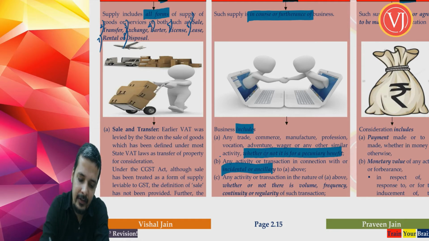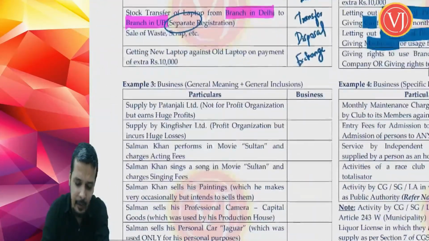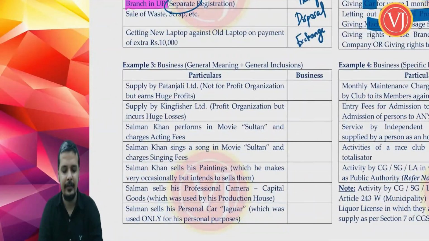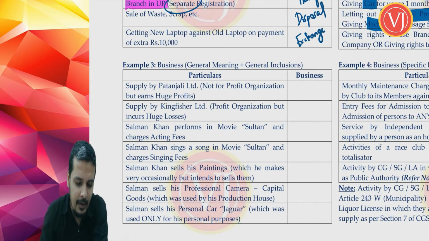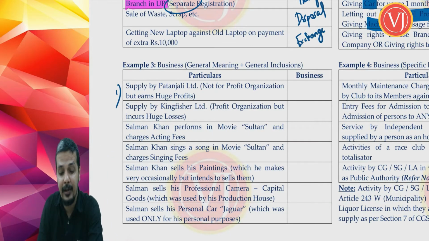Now let us first understand the first 2 points of business with the help of example, then we'll come to the next points. Only first let us understand the first 2 points. Right. Now you are talking about example number 1, supply by Patanjali Limited, Baba Ramdev, not for profit organization but